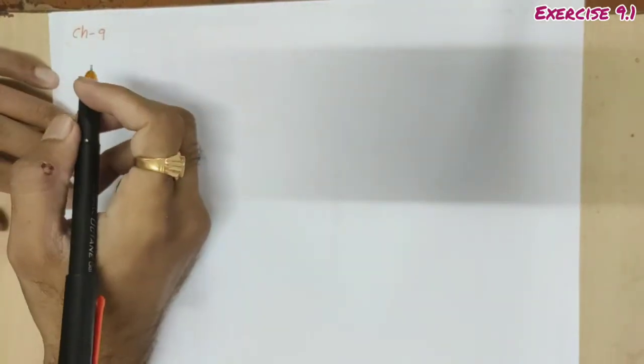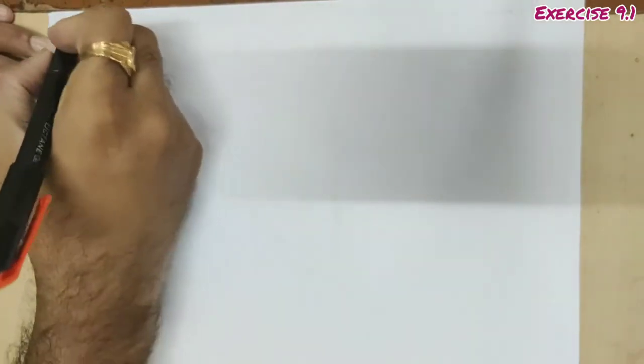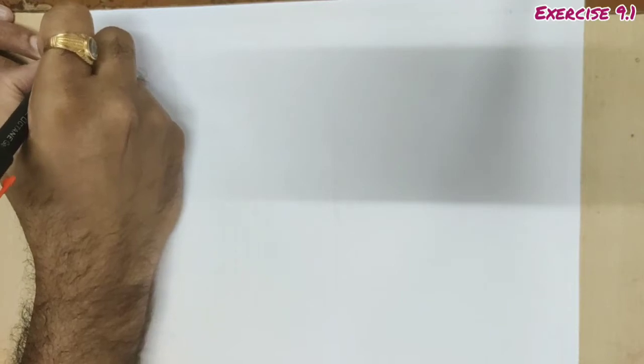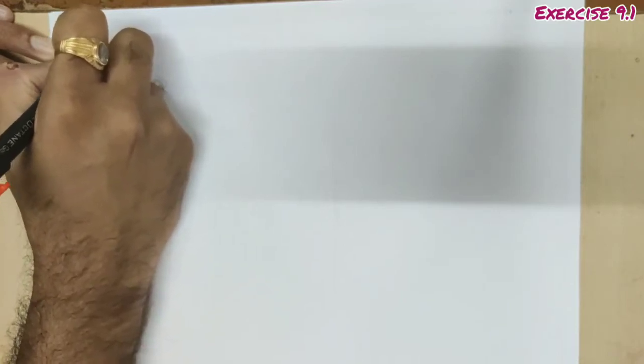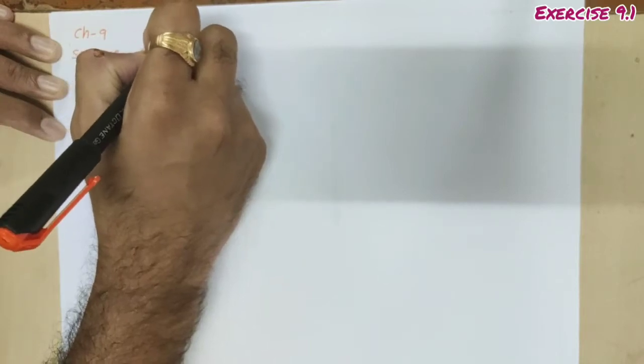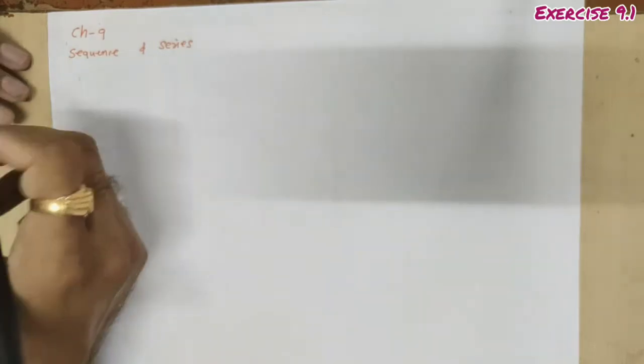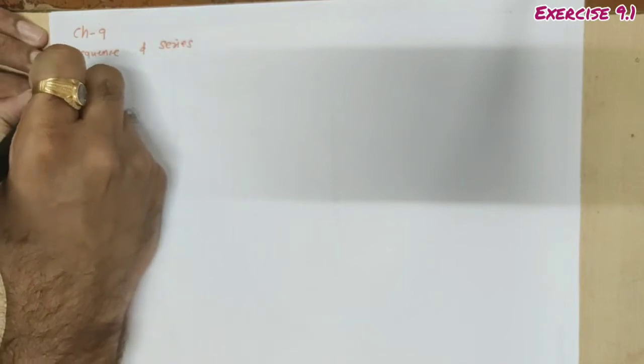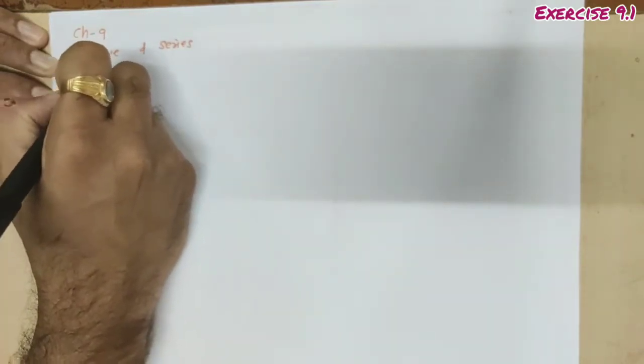So chapter number 9, sequence and series. What is sequence and what is series, that we have to understand. So let's start with the definition of sequence. What is sequence?